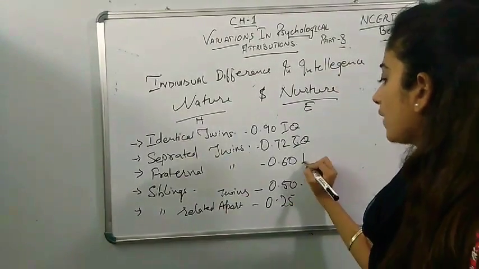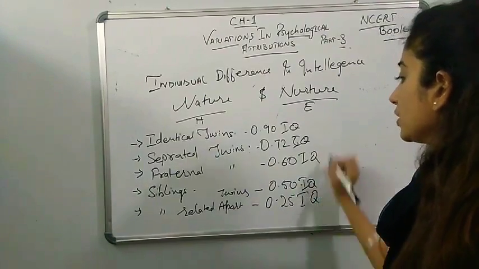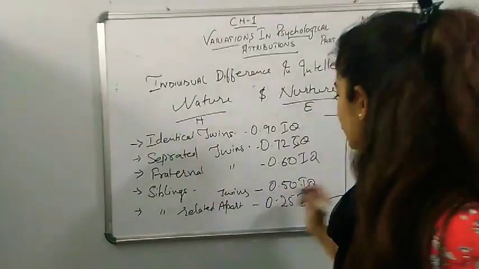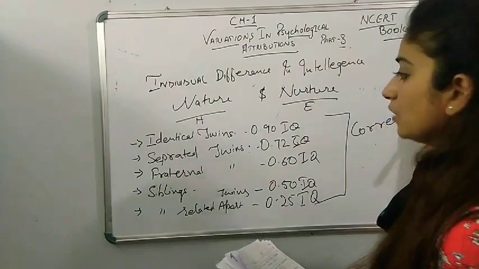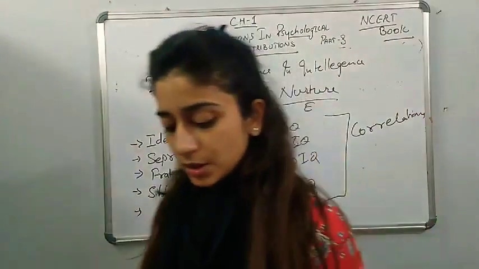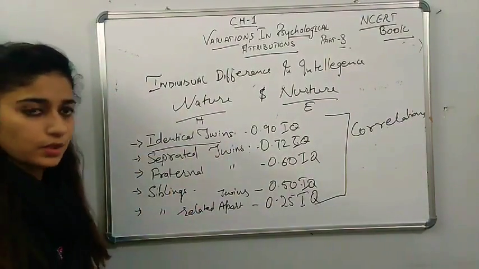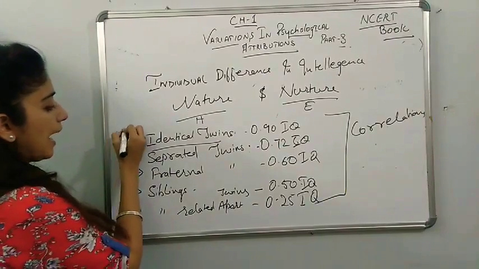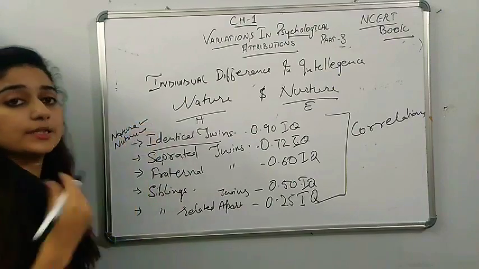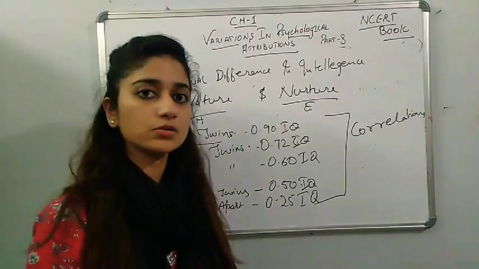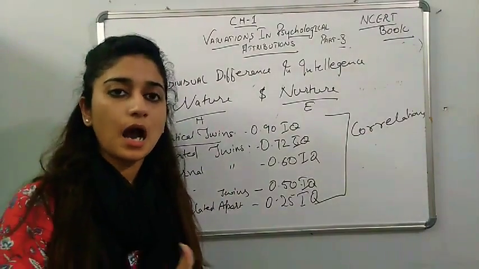This is a form of IQ levels in which we have been talking about their correlations. How is the correlational activity going to work in this? Maybe those who are identical twins have their nature and nurture the same.